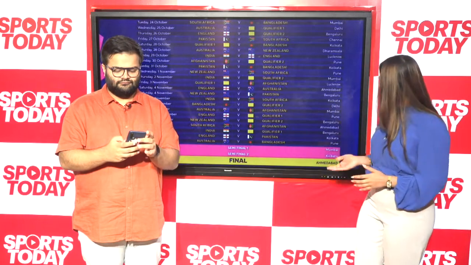I think these venues have been hosting international games for a very long time, and they have the infrastructure and the state associations to organize big events, whereas Ranchi, I think at this point needs a lot of development to get to that stage. Yeah, a match being played in Ranchi or Cuttack was never going to happen. Even if they were on the shortlist, I don't think that would have actually taken place. So no, not much of a surprise there.